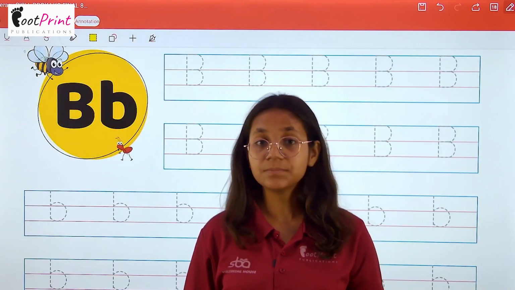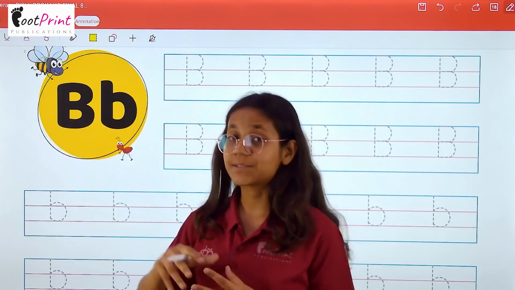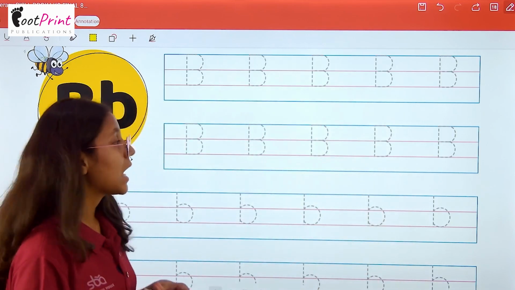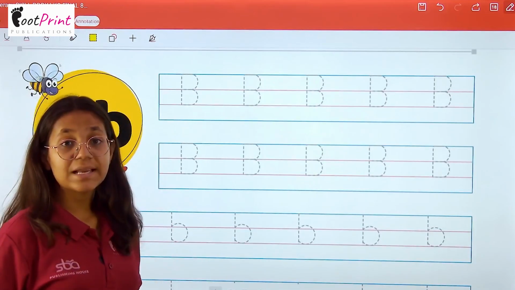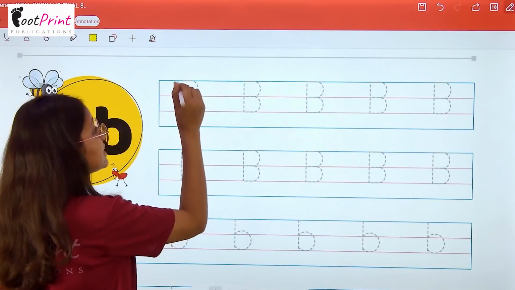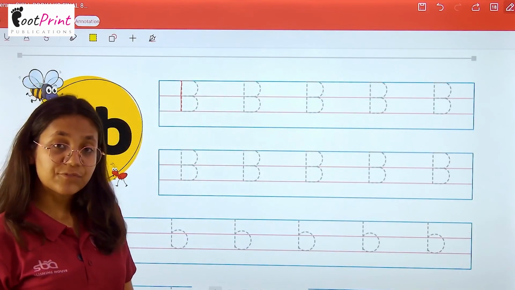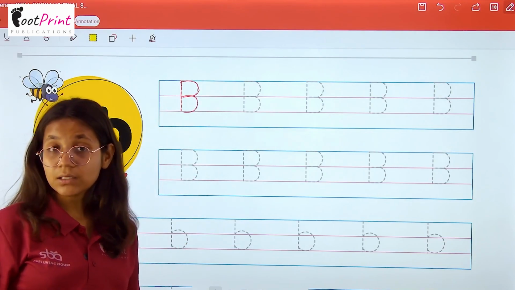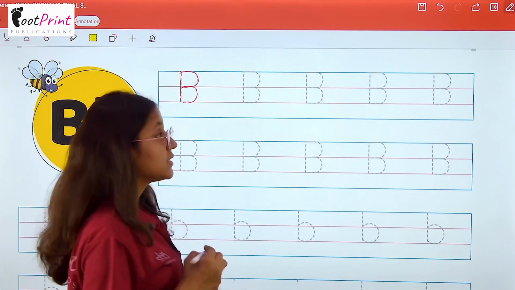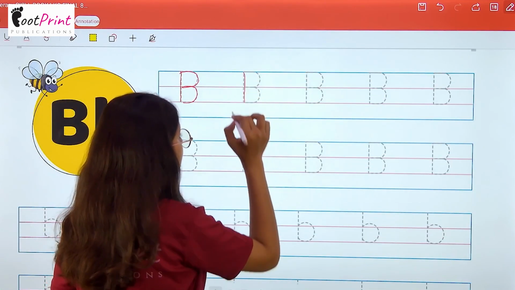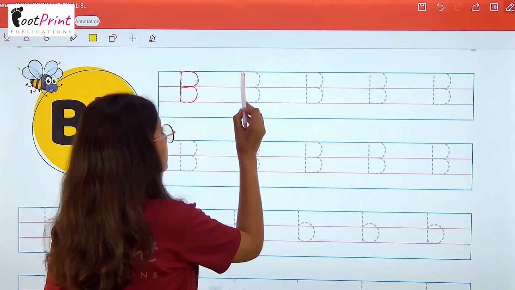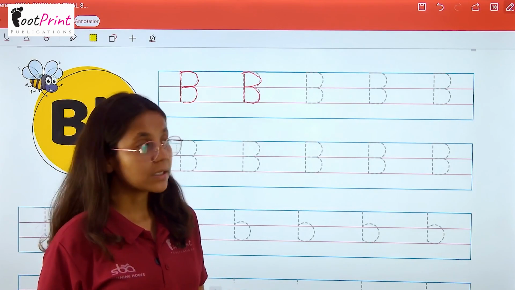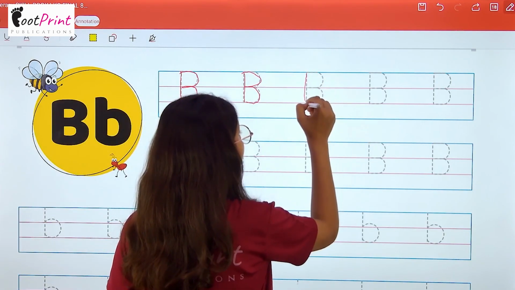Now we have letter B. So this is a capital letter B and this is a small letter b. So let's practice how to write them. To write capital letter B, we make firstly a standing line like this. After that, we have to make two small curves like a tree. So starting with writing a standing line, after that, we will make two small curves like a tree in mathematics. In a similar manner, rest of the B you will make on your own.